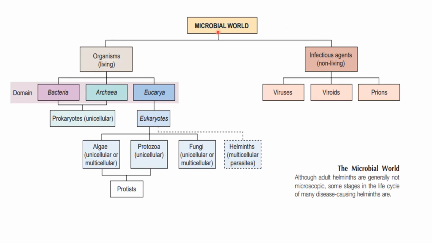If we summarize the microbial world, we can classify it into two major groups that we have discussed so far. It may be the living group and it may be the non-living group. The living group includes all three domains that were given by Carl Woese. Three domains include the bacteria, archaea and eukarya.